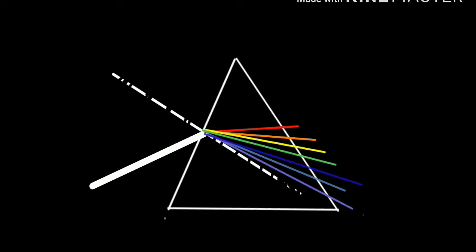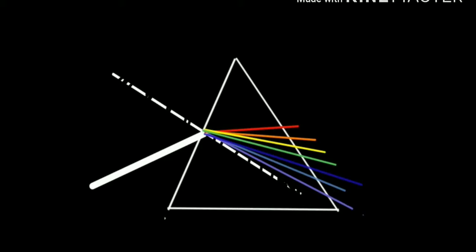Strange, na? But there is nothing strange. These colors are not created by the prism. The colors are components of white light. White light is actually a mixture of these 7 colors, which get separated while passing through the prism. This is what is called dispersion. This process is called dispersion of light. Let me define it. The phenomenon of splitting of white light into its components while passing through a transparent medium like a glass prism is called dispersion of light.